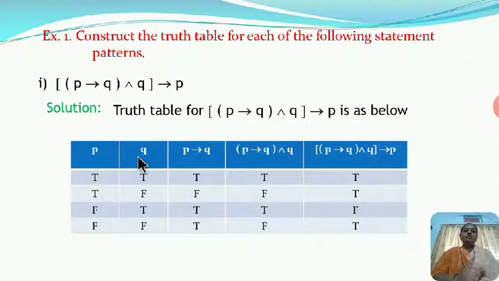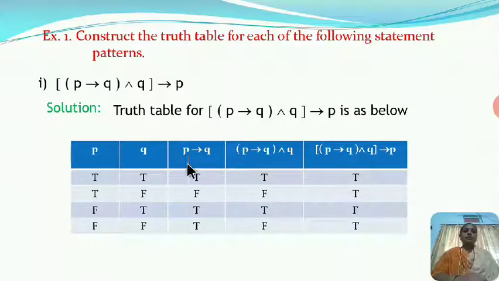And to find the truth table for given statement pattern, we need first to find P implies Q, and after that P implies Q and Q, and lastly our required statement pattern. So here I write all the possible combinations of P and Q. For this combination, first we find P implies Q. We know the implication is false only when first statement is true and second statement is false.